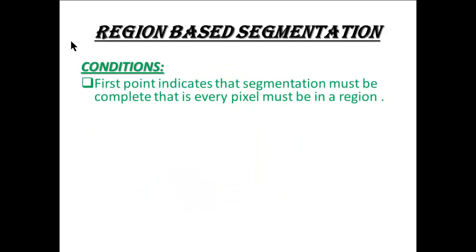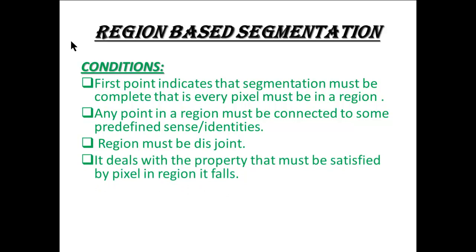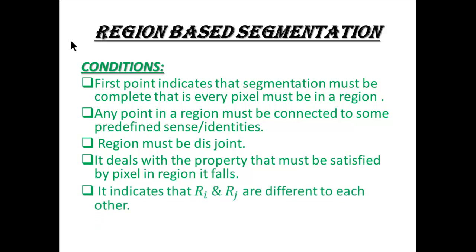Conditions. The first point indicates that segmentation must be complete, that is, every pixel must be in a region. Any point in a region must be connected in some predefined sense. Regions must be disjoint. The fourth deals with the property that must be satisfied by pixels in a region. The last indicates that Ri and Rj are different from each other.